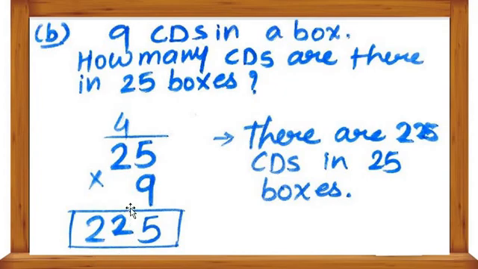So what did we get? 25 multiplied by 9 is equal to 225. Understood, all students? So what should we write? That there are 225 CDs in 25 boxes. I hope you all understood well. Got my point, all students? What we have done, again I am repeating, is multiplying by table number 9.